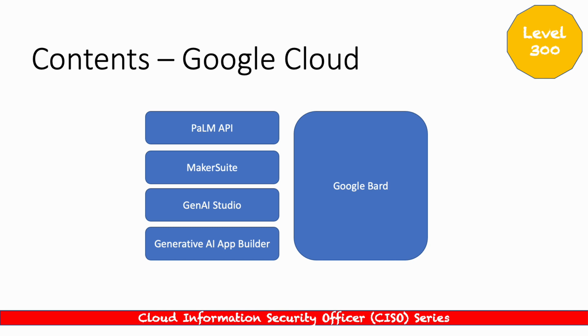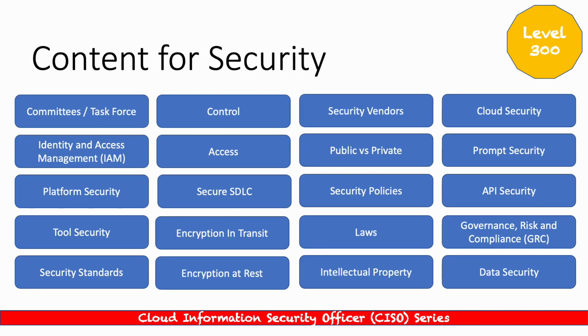We're going to be looking at some of these products called PaLM API, MakerSuite, Gen AI Studio, and Generative AI App Builder, right? Again, in the context of Google Bard, right? That is essentially what it's competing against, OpenAI's ChatGPT, right? So now that there's a lot of topics there, we're going to get to that. So once we understand generative AI and all the elements of that community, then we will move over to the security community and focus on how we are now going to be doing security. So from there it's really almost downhill, right?